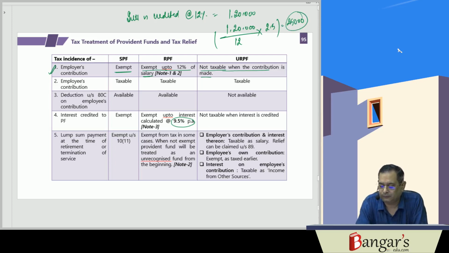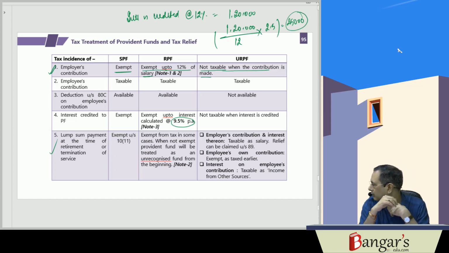Then the lump sum payment received at the time of retirement or termination of service. In case of statutory provident fund, the same is exempt from tax under section 10(11). In case of recognized provident fund, it is exempt from tax in some cases. When it is not exempt, the fund will be treated as an unrecognized provident fund from the very beginning.